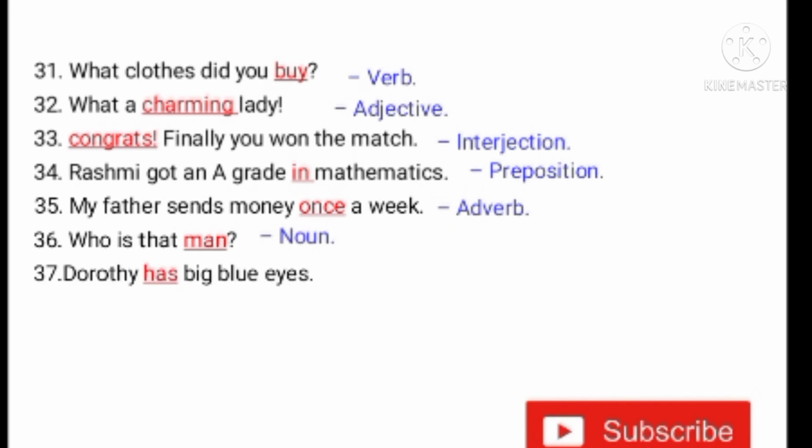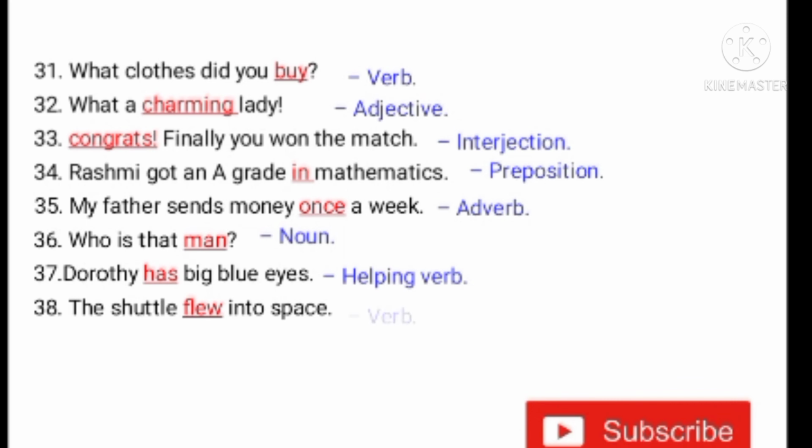Next one. Dorothy has big blue eyes. Here has is an auxiliary verb or helping verb. Have family: have, has, had. Do family: do, does, did. Next one. The shuttle flew into space. Fly, flew, flown, flying. So this is a verb.